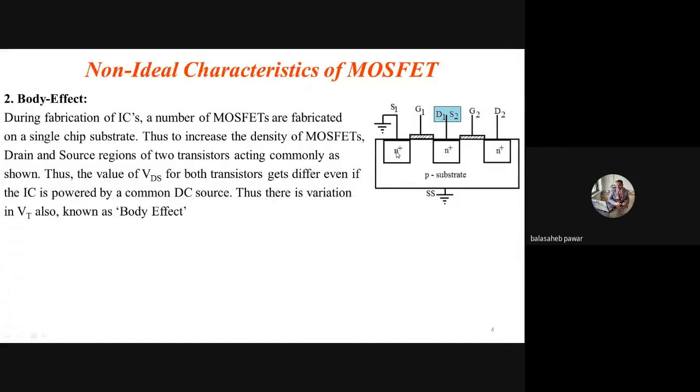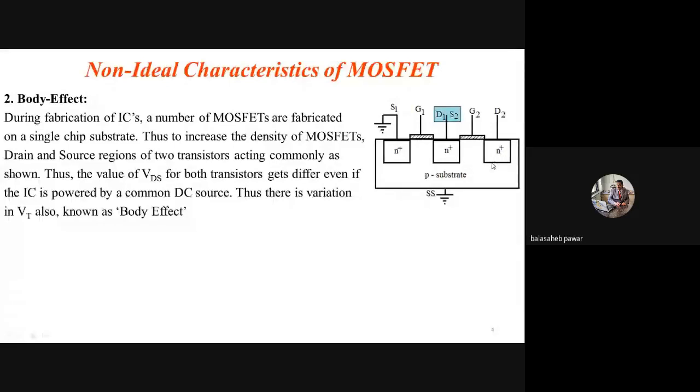So for example, if VT1, the threshold voltage required for this first transistor, is, we can say, 1 volt, then there will be a flow of current. We will just consider it. Now, this first transistor is already biased, and if I have to turn on the second transistor also, what do we have to do?